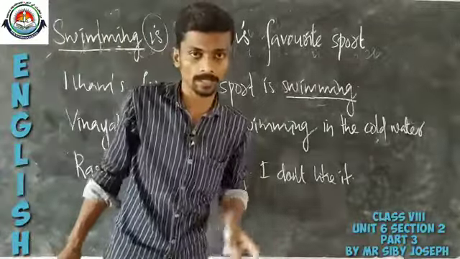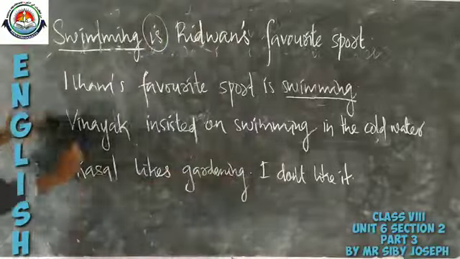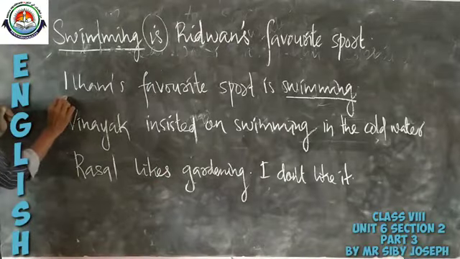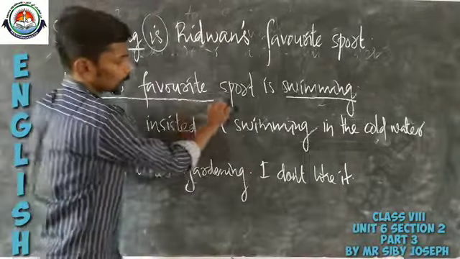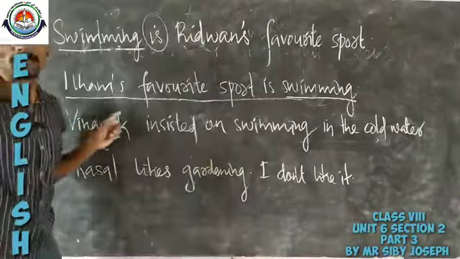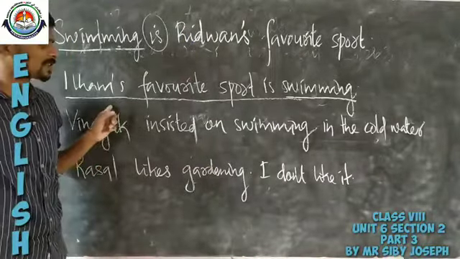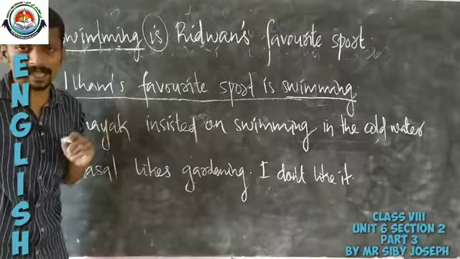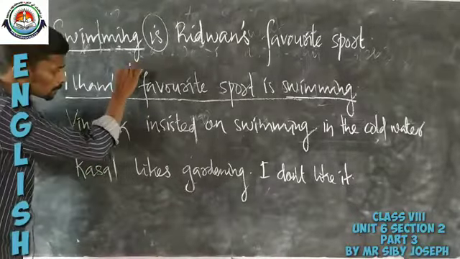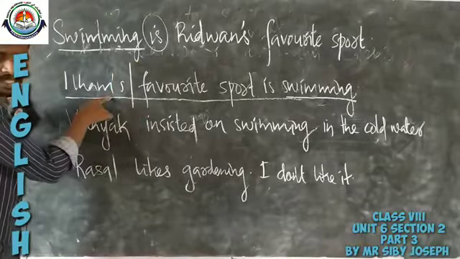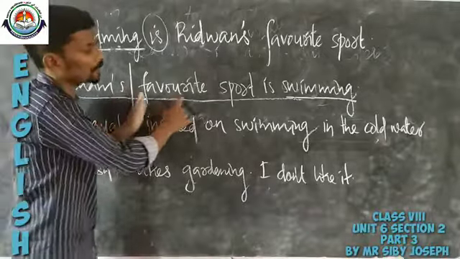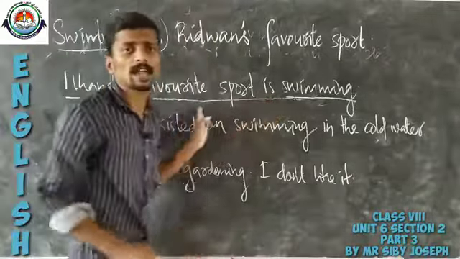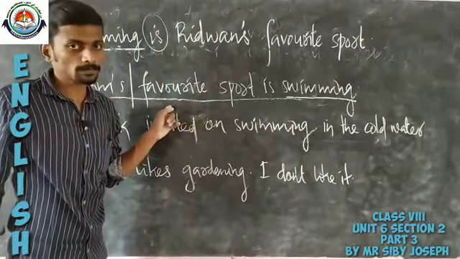What is a complement? Can you find out which is the subject and which is the predicate? Ilham's is the subject, and favorite sport is swimming is the predicate.